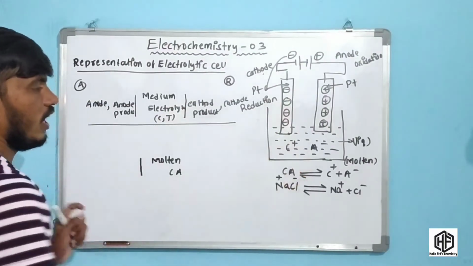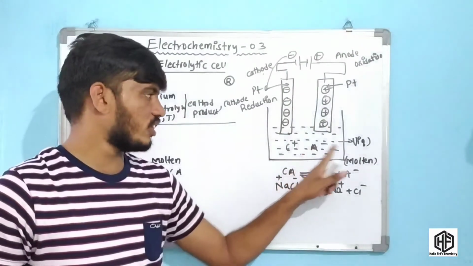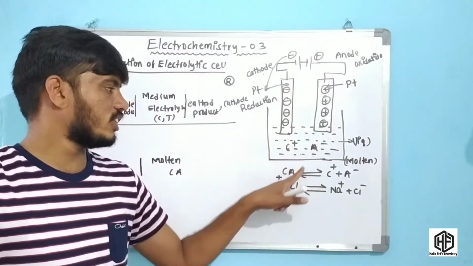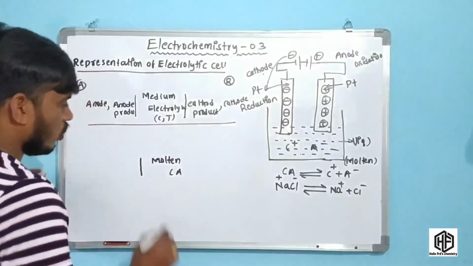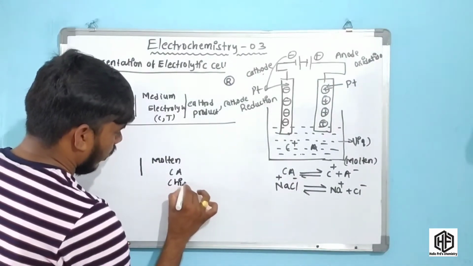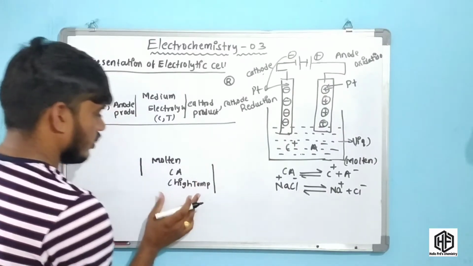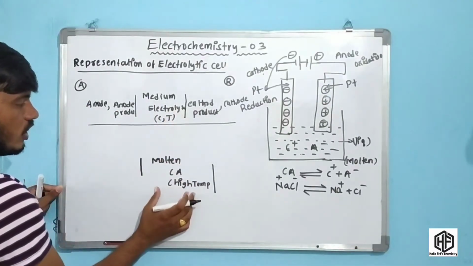We have to find the concentration and temperature, but the concentration cannot be mentioned here. Okay friends, a high temperature is applied to this electrolyte. It means the solid is converted to the liquid. So this is the representation of the high temperature. This is one part of the cell representation.